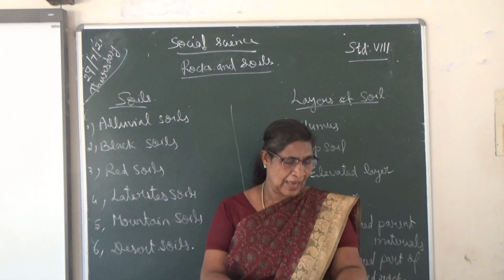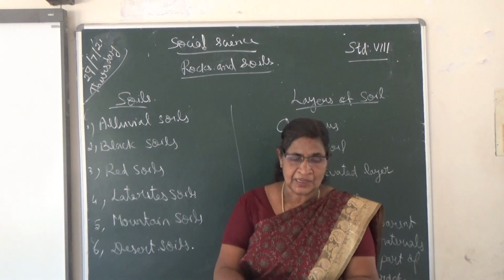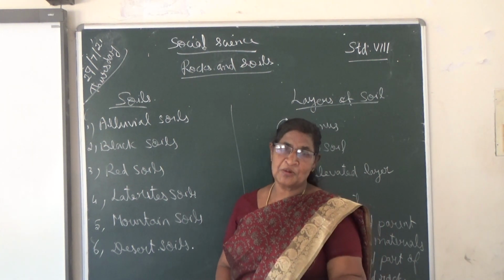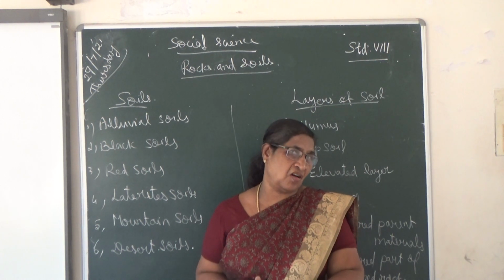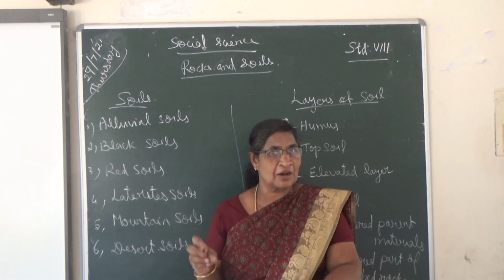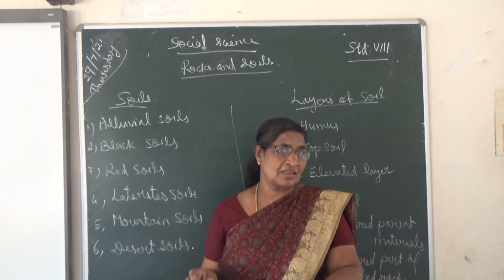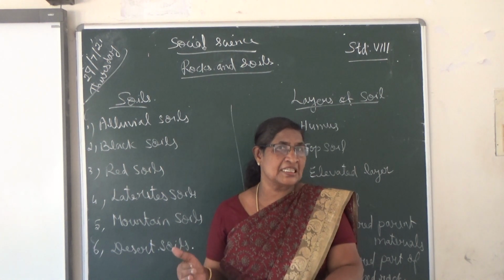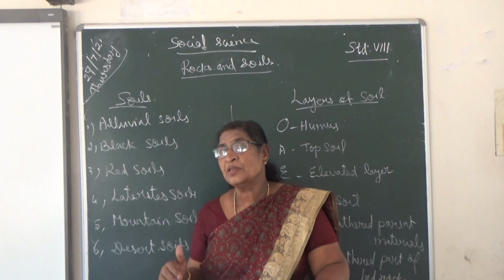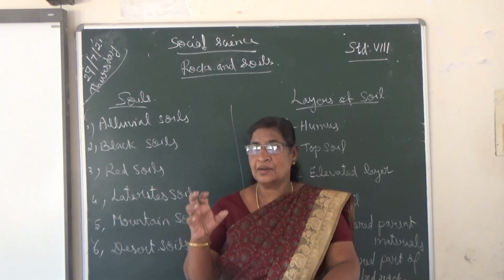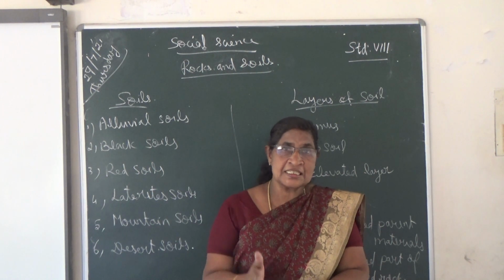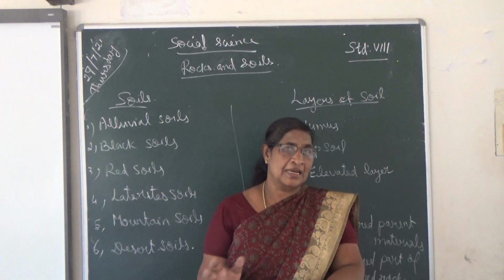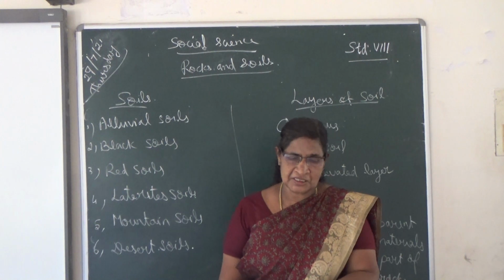Okay, next, black soil. Black soils are formed by the weathering, or breaking down, of igneous rocks. Igneous rocks are formed by the solidification of molten magma, isn't it? So those igneous rocks are broken down and form the black soils.